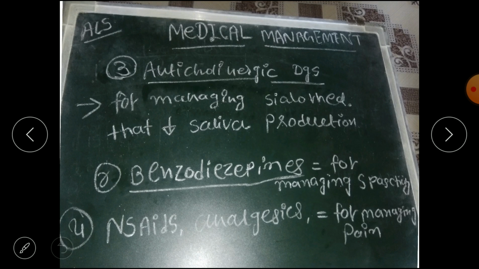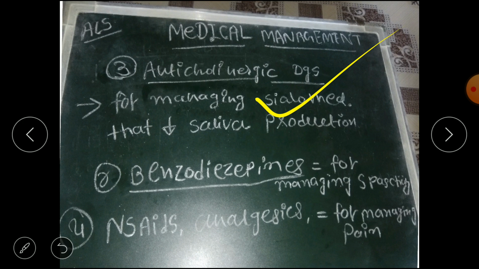The third is anticholinergic drugs. Basically anticholinergic drugs are used for managing sialorrhea. Now what is sialorrhea? It is the excessive saliva production. So if you use anticholinergics, what will it do in the body? It decreases the saliva production and manages it. So this is about the anticholinergic drugs.